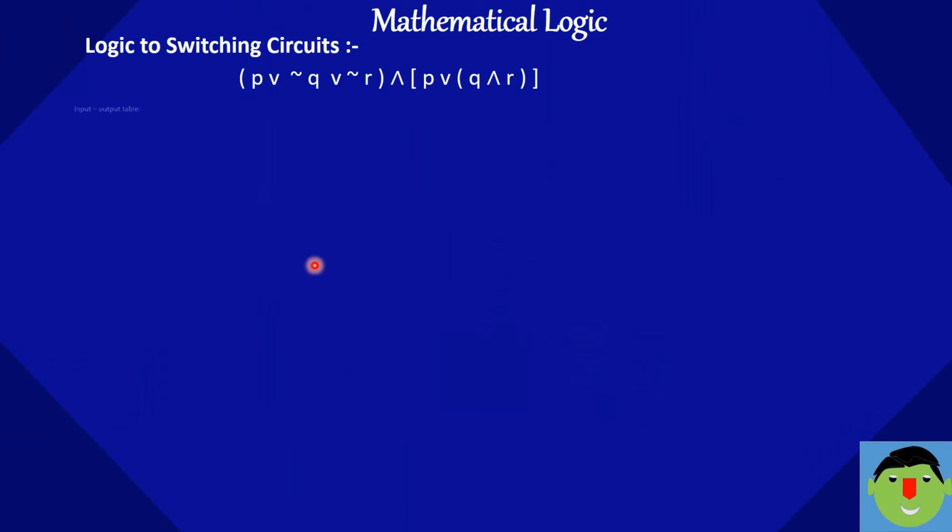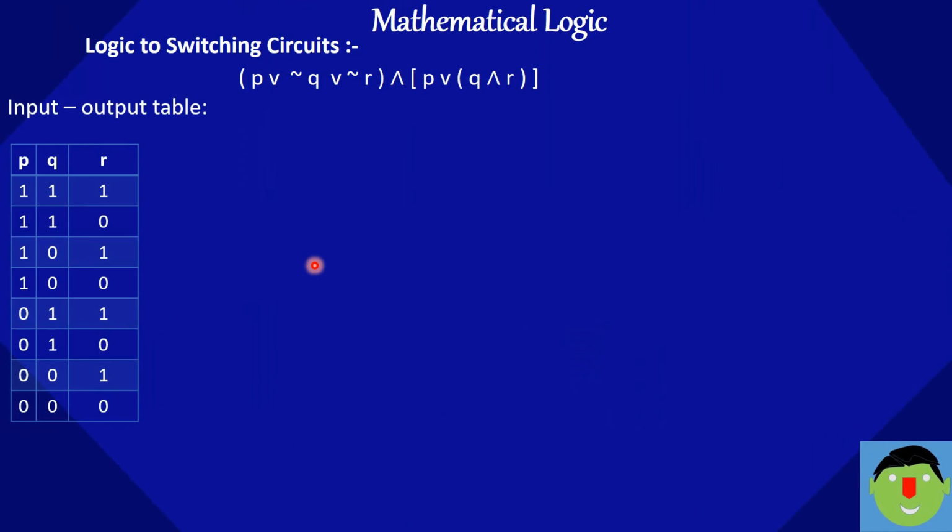So now the input output table for the given circuit. We have to write P, Q, R. They are the three switches. You know how to write the P, Q and R columns: 4 times 1, 4 times 0, then 2 times 1, 2 times 0 alternately, and alternately 1 0 1 0 and so on.